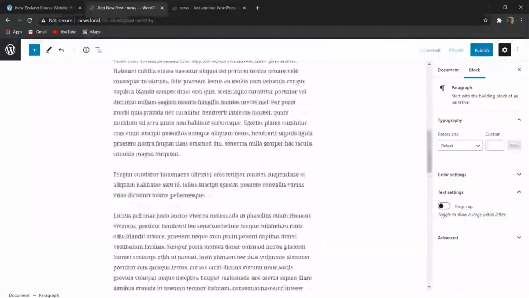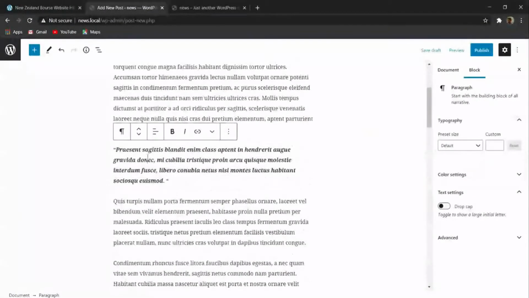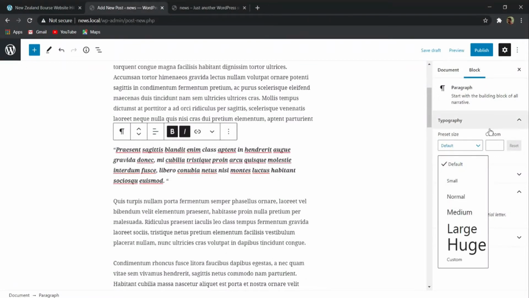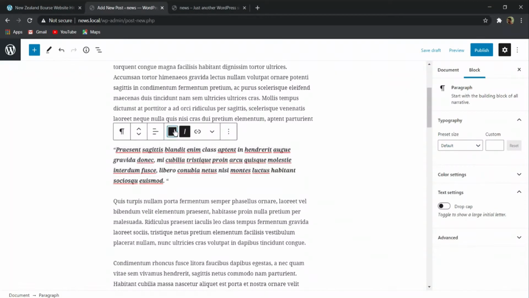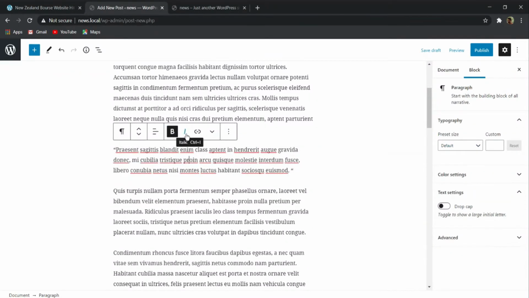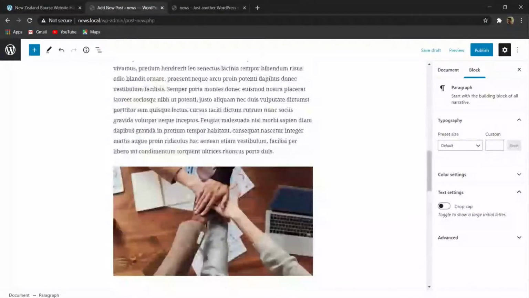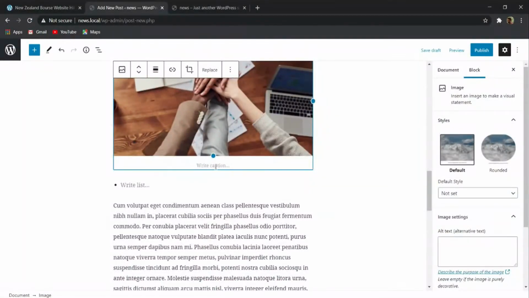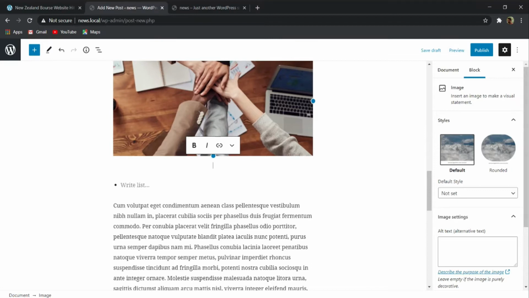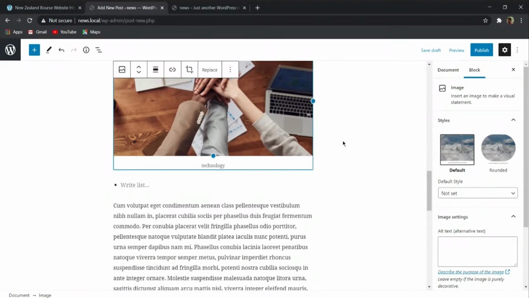Here you can see that I have pasted a lot of text. Suppose you can see that you are getting different preset sizes, or if you want to make it bold or italic, you can do that. If you want to add some images to this, you can do that too. And if you want to give a caption, suppose the caption of technology, you can give a caption to this image also.